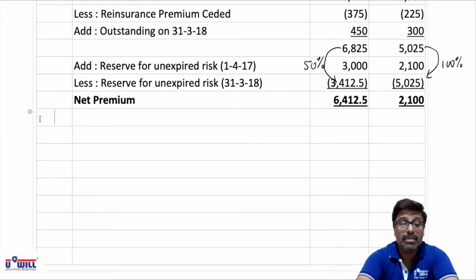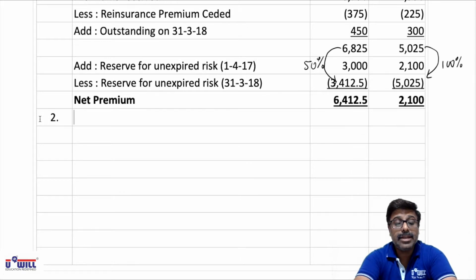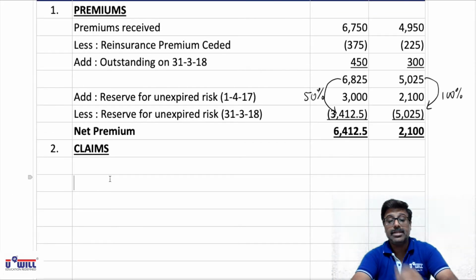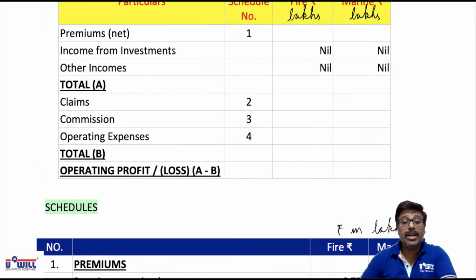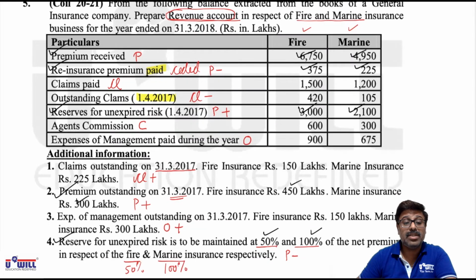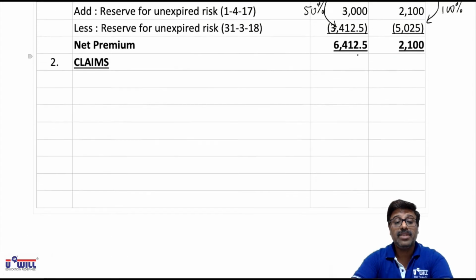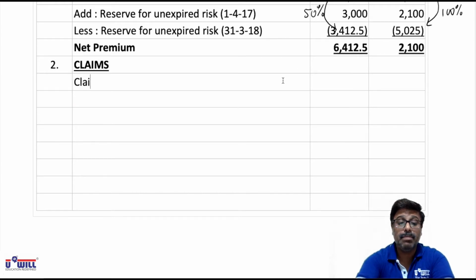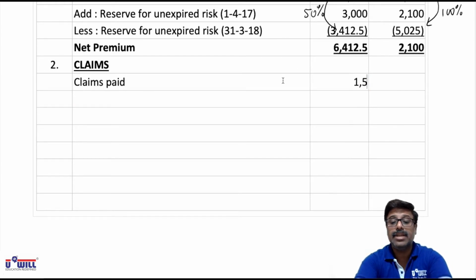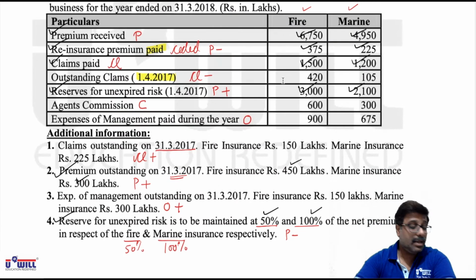Then we make schedule number 2, that is claims. Here the schedule number 2 includes claims. All the items marked as CL will be taken into consideration. Let's look at claims CL marked items now. Very first we have claims paid, that is 1500 and 1200. So all of you write down, claims paid 1500 and 1200. Okay, first we start with claims paid, that is 1500 and 1200. Now all other items marked as CL.